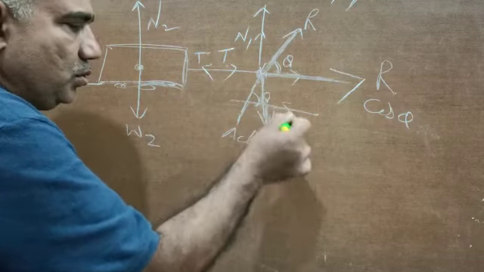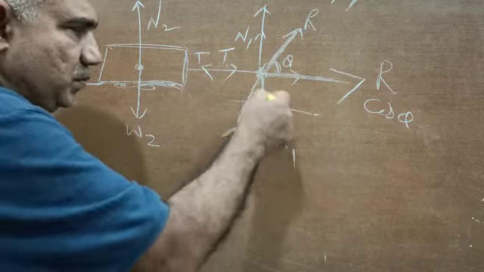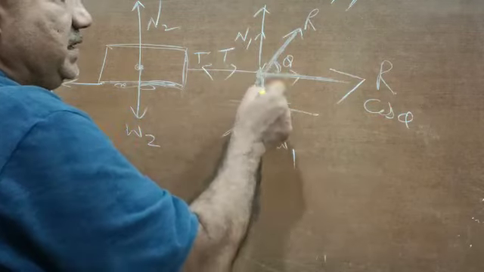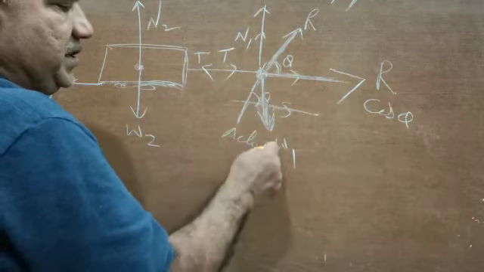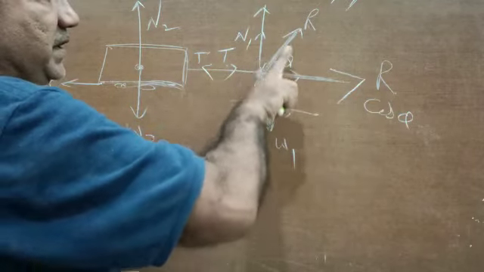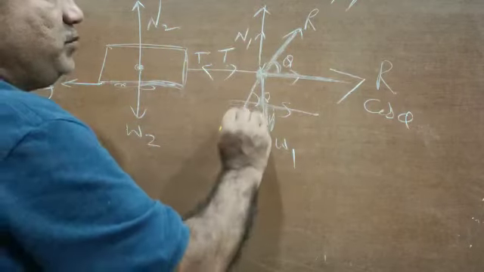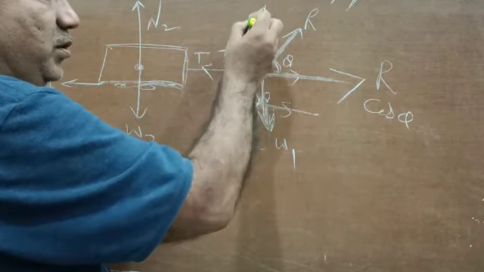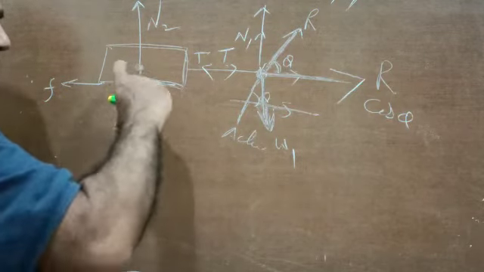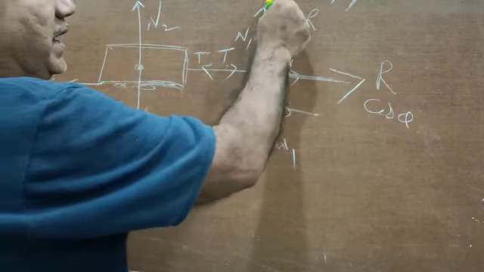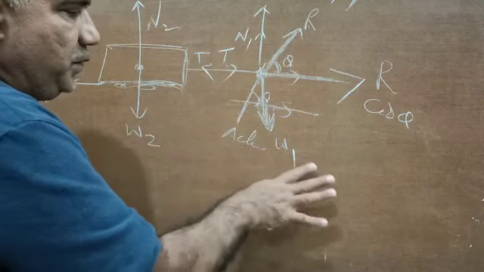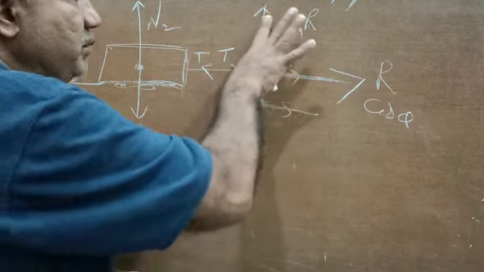This W of the horse is acting downward, and two forces, R sin theta and N1, are acting against it. N1 is the reaction against the weight, and R sin theta is one component when this R is resolved into two components. Since the horse is not moving in the upward direction, these can be ignored, even this and this can be ignored. These two vertical forces acting in opposite directions are equal, and R sin theta plus N1 together are able to nullify the effect of the weight. So for making it easier, I will remove all these forces from here.